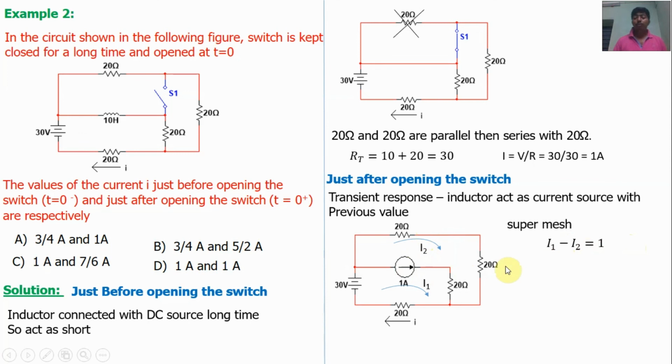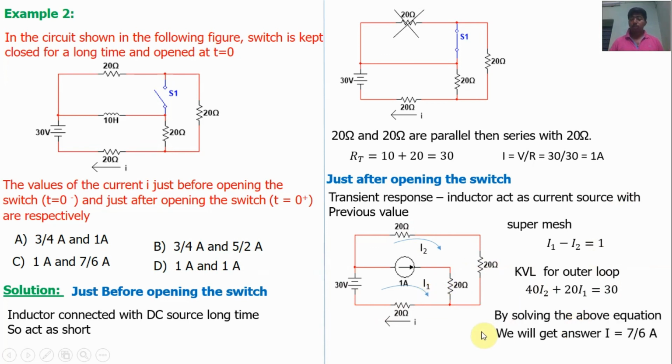For another equation, we may apply Kirchhoff's voltage law for the outer loop. So 20 I2 plus 20 I2 is equal to 40 I2, plus 20 I1 is equal to 30. Now simplify and solve these equations to find the I1 value. That value is I. So we will get the answer I is equal to 7 by 6. Okay, so option C is correct.